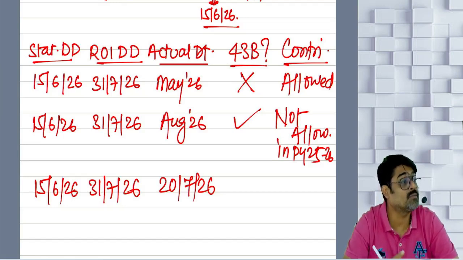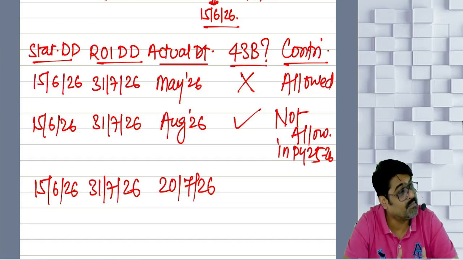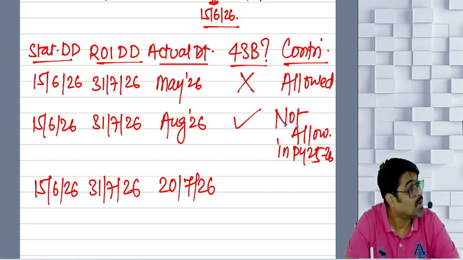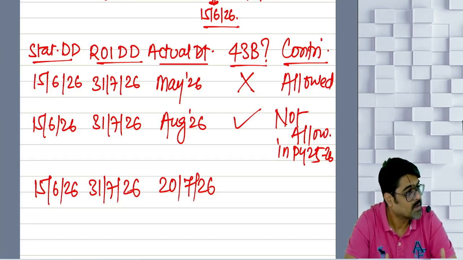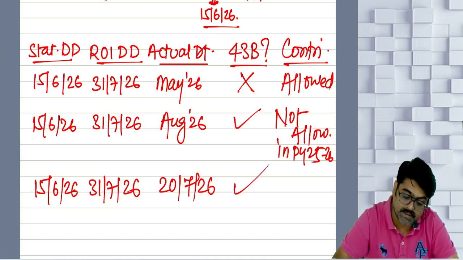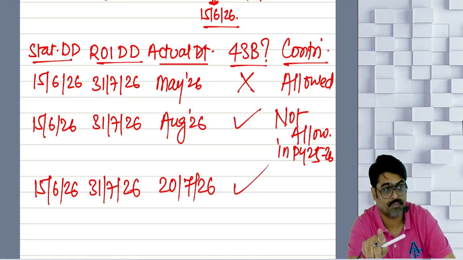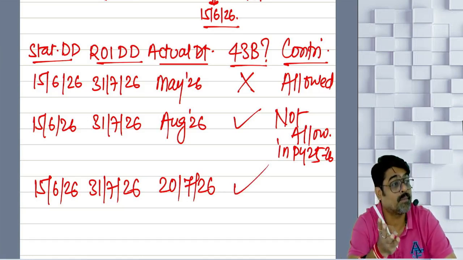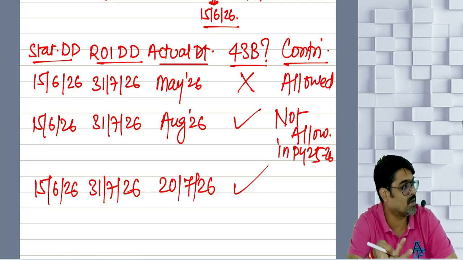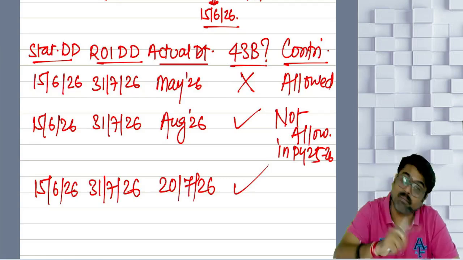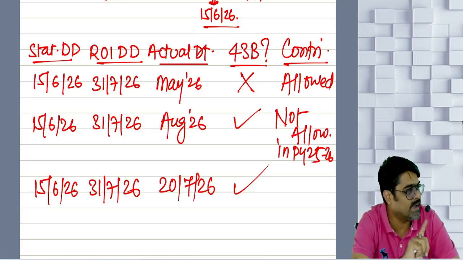Even if you have missed the statutory due date, since you have made the contribution on or before the due date of filing ROI, it will be allowed as a deduction. The amount will be disallowed only if the contribution is not made up to the due date of filing ROI. Since you have made the contribution on or before the due date of filing ROI, even if you have missed the statutory due date, it will not make any difference.